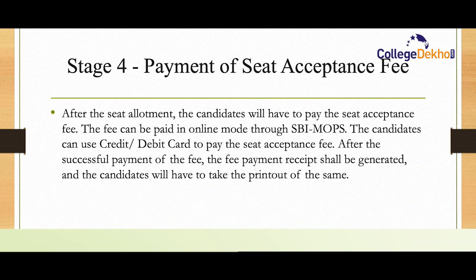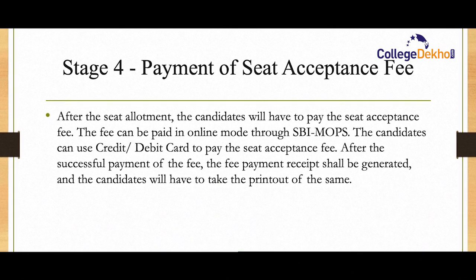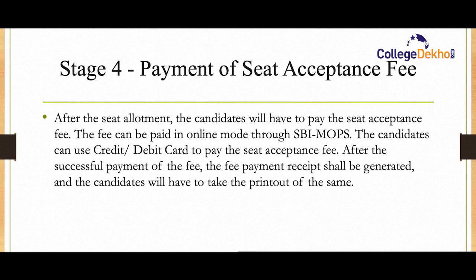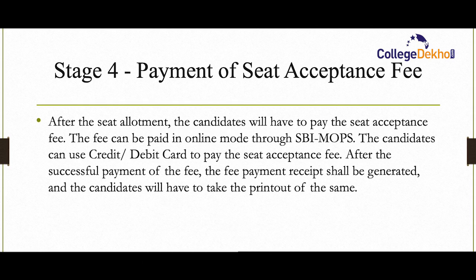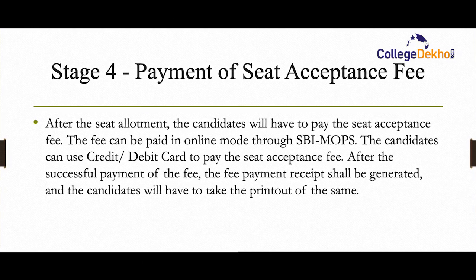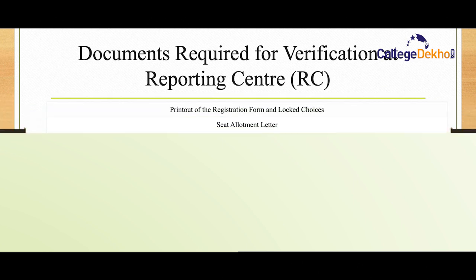Stage 4 of CCMT counseling is payment of seat acceptance fee. You need to pay the seat acceptance fee by using credit card or debit card or internet banking facility. So you need to pay the seat acceptance fee digitally only. Next, documents required for verification at the reporting center. After paying the seat acceptance fee, you need to proceed for document verification at the reporting center.